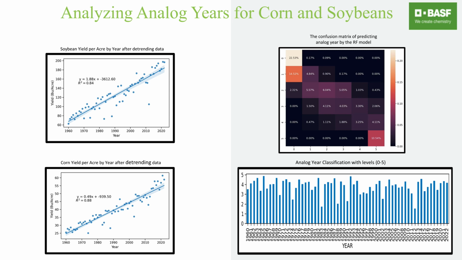Yields are classified into one of 6 levels, from level 0 to level 5, which indicates the amount of yield a farmer could expect for corn or soybean. For example, the corn yield in the coming year in Adams County, Indiana could be level 5, which means that farmers can expect roughly 10% more yield than what they would have achieved simply due to the trend progression in